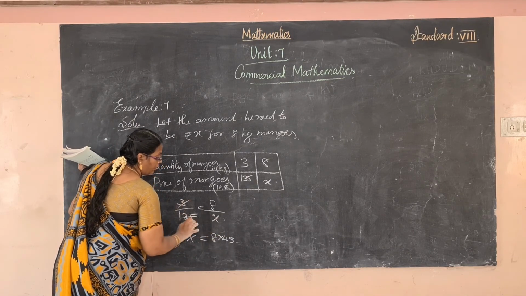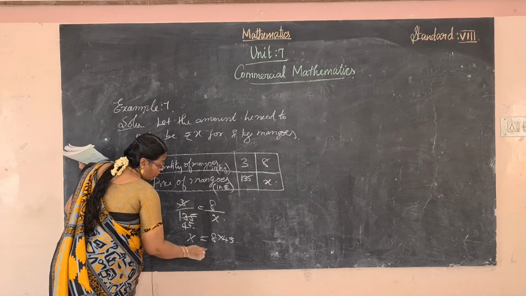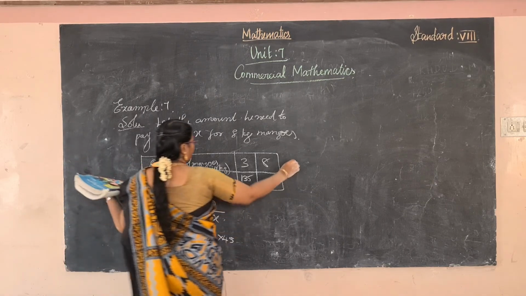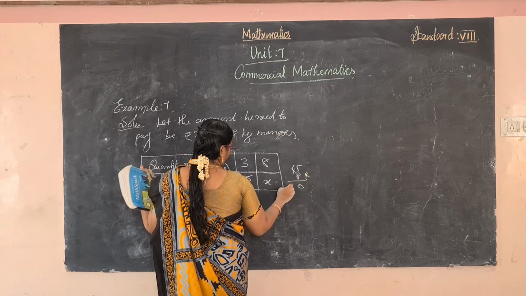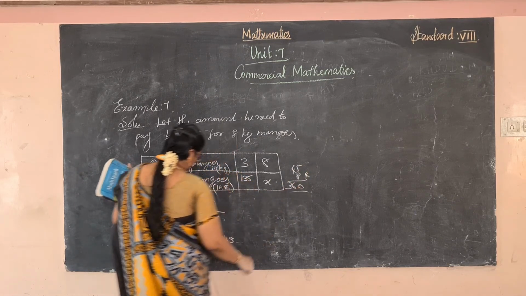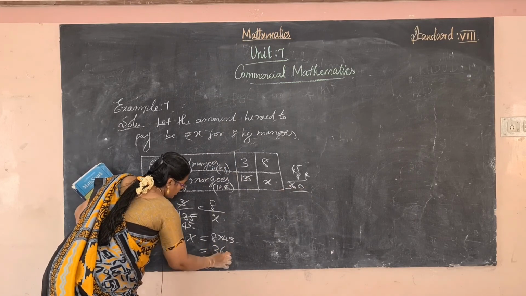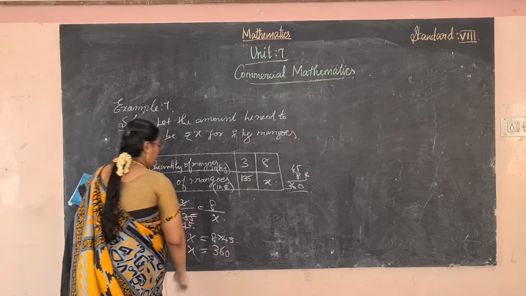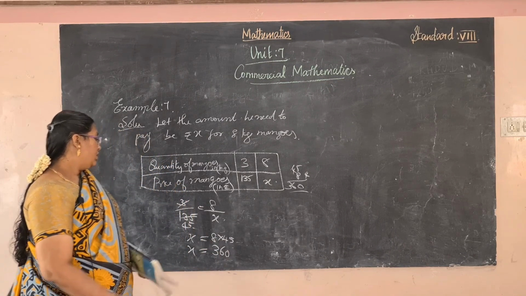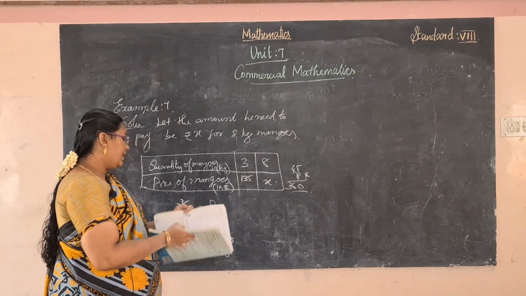Next move to here, cross multiplication. So 45 8s are 360.